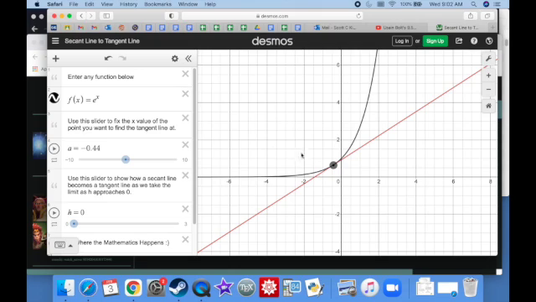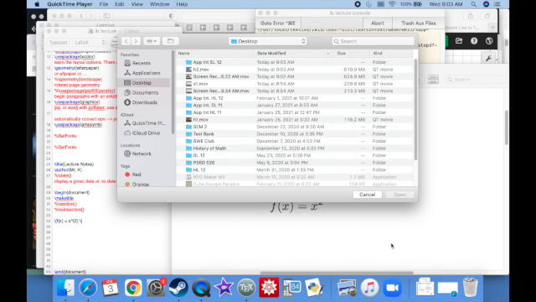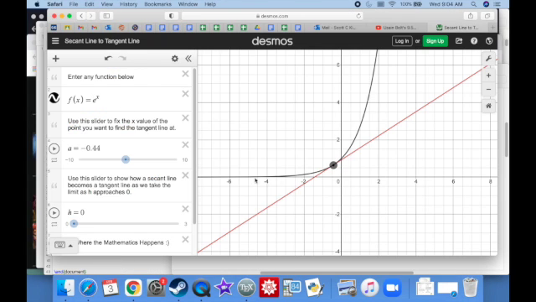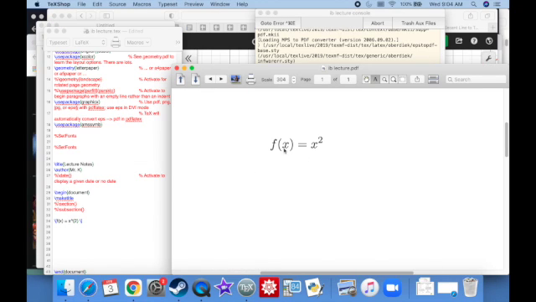So I'm going to now give you the actual definition of the derivative, which is what that is. All right, now without further ado, we are actually going to introduce the idea of the slope of the tangent line. So here we got a plain old function, and I promise we will actually get to this particular function, which is e to the x. We're going to do that in the video today. But for now, let's choose an easier one. f of x is equal to x squared. And I want to know what is the slope of the tangent line when x is equal to, let's say, 2.